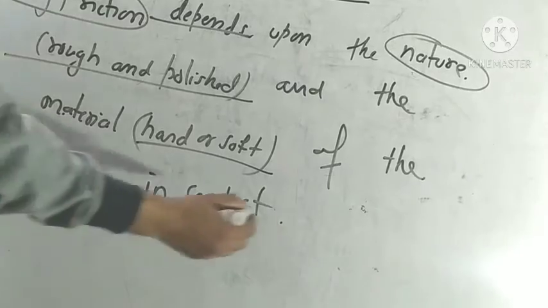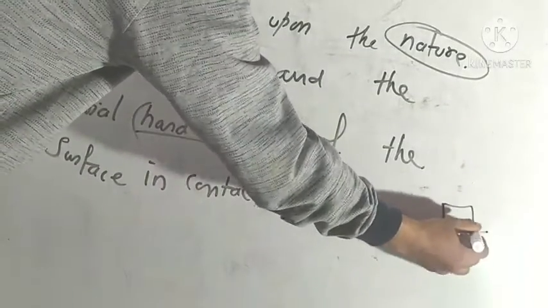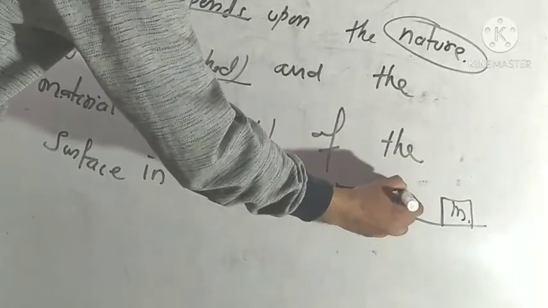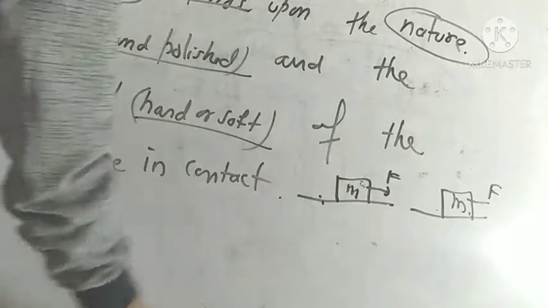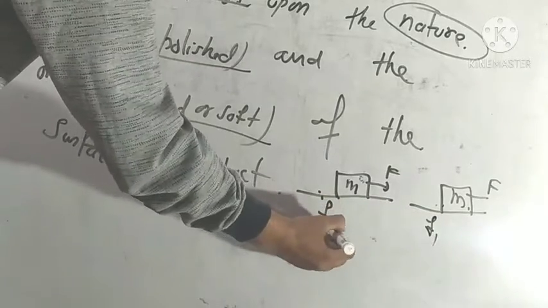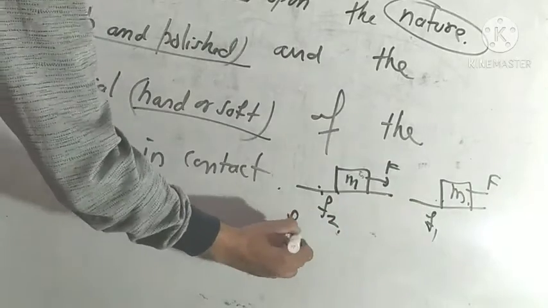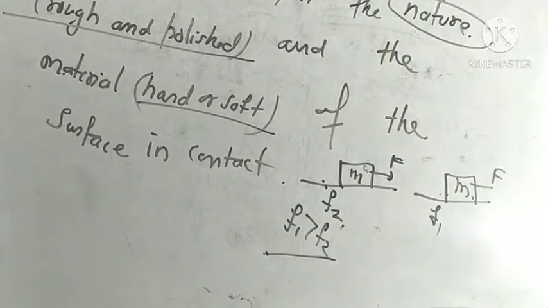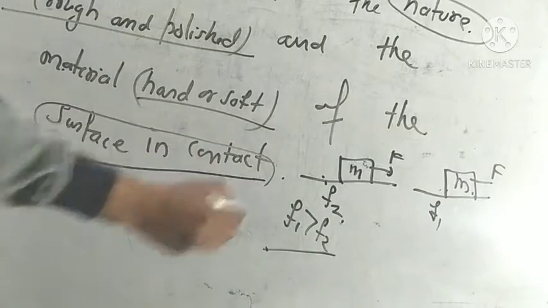If this is a polished surface and this is a rough surface, we put the same body having mass m and apply the same force here. The frictional force here is F1, and here the frictional force is F2. This is a polished surface and this is a rough surface, so F1 is greater than F2. So it depends upon the contact surface.